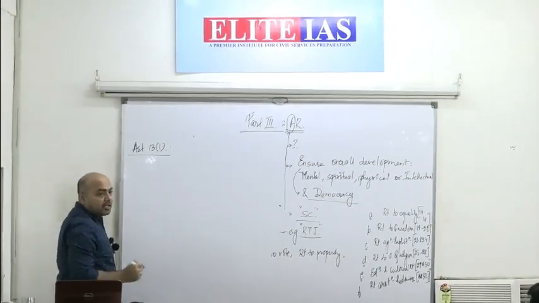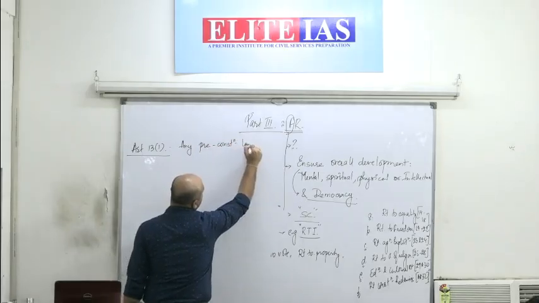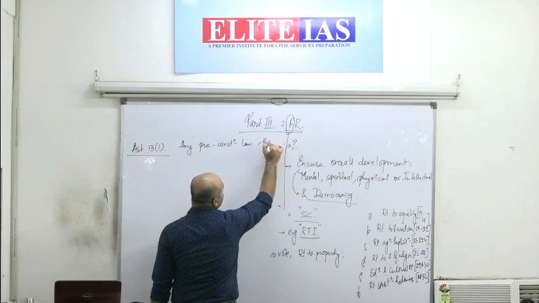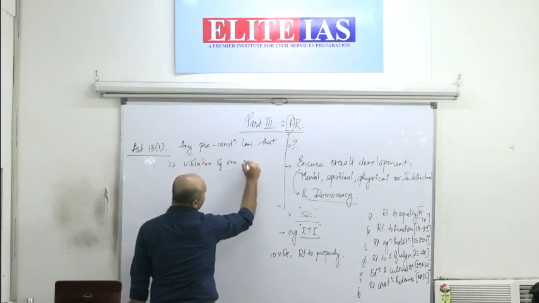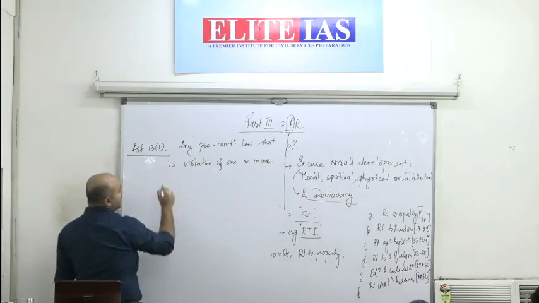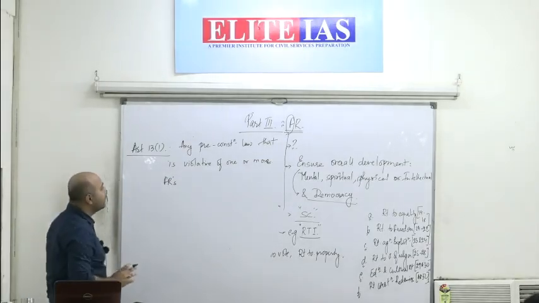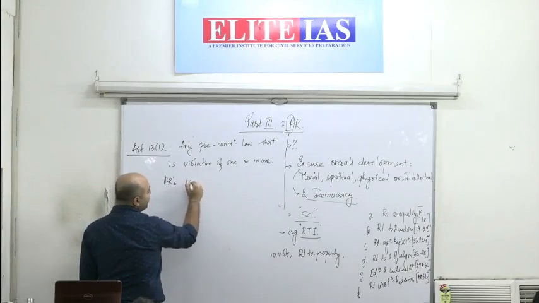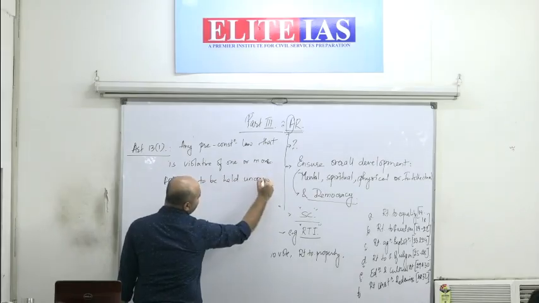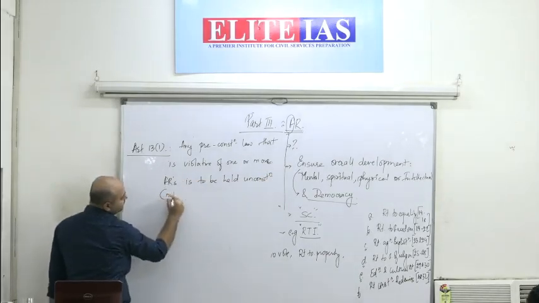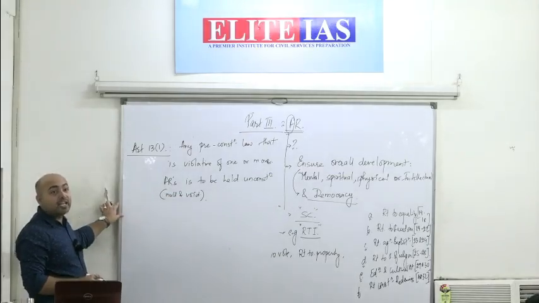Article 13 clause 1 says, any pre-constitutional law that is violative of one or more fundamental rights is to be held unconstitutional, which means null and void. Null and void means not enforceable.